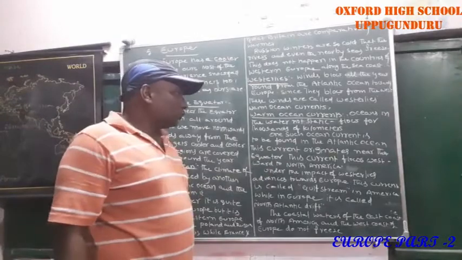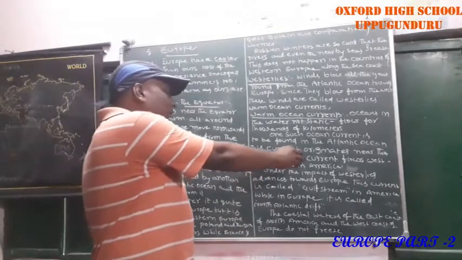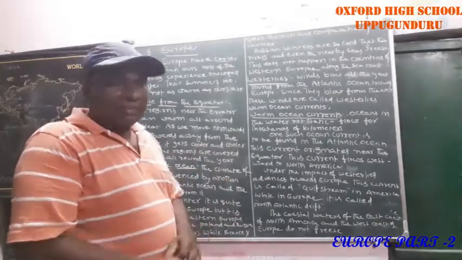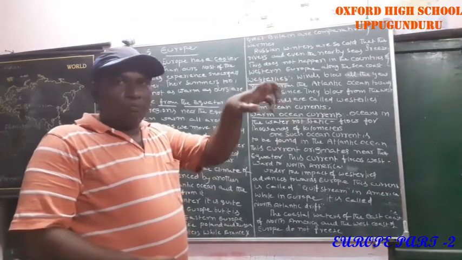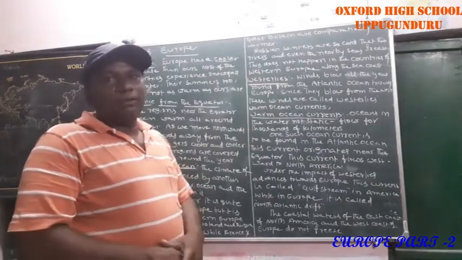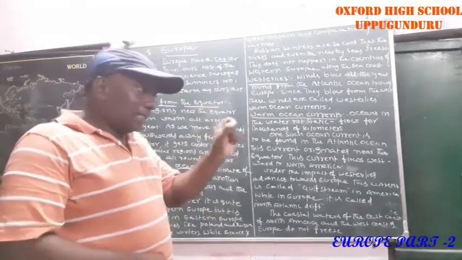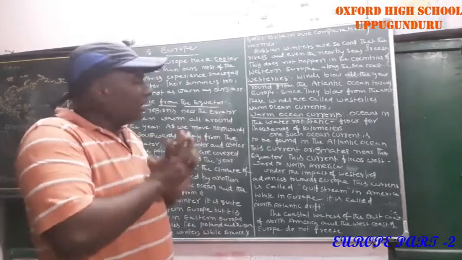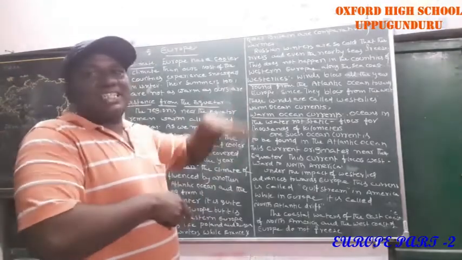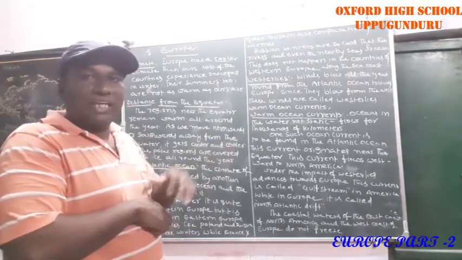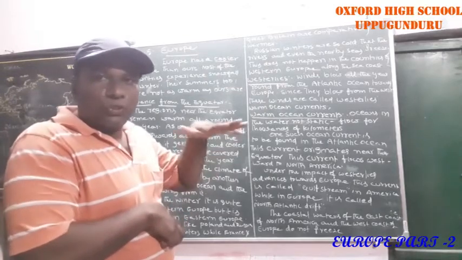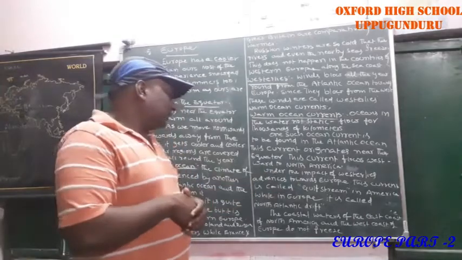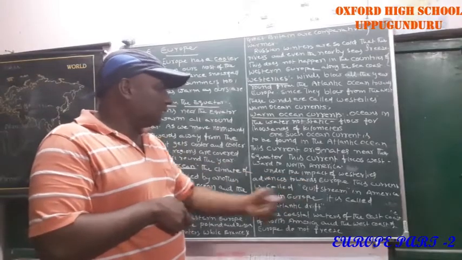One such ocean current is found in the Atlantic Ocean. It originates near the equator, and that is a warm ocean current. This warm ocean current originates in the equatorial region and flows towards Europe, impacting the Western European climate a lot. Under the impact of Westerlies it advances towards Europe, and this current is called Gulf Stream.